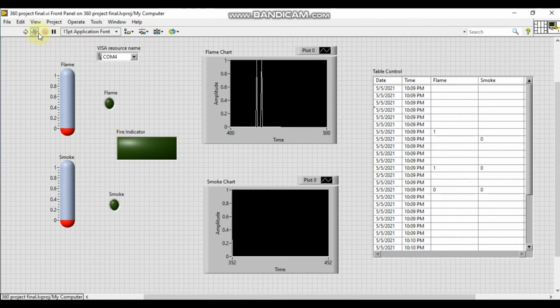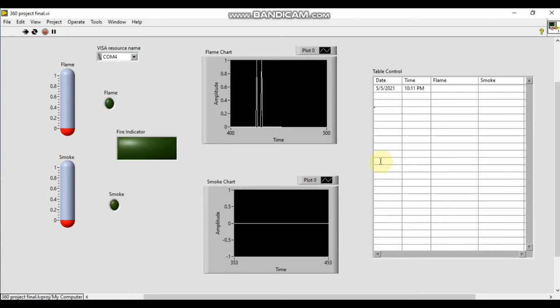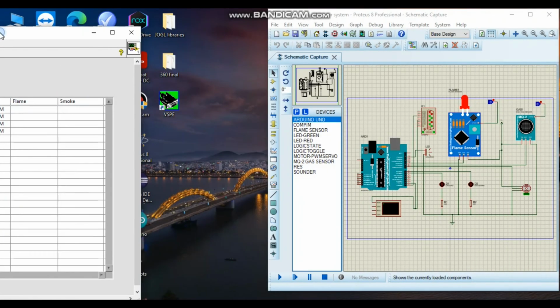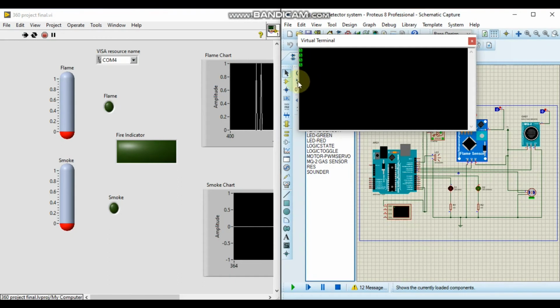If I run my LabView, let's see what happens. Now we only receive the date and time, as you can see. If I also run Proteus, the virtual terminal gives me the flame and smoke value 00, and none of the LEDs will light up.